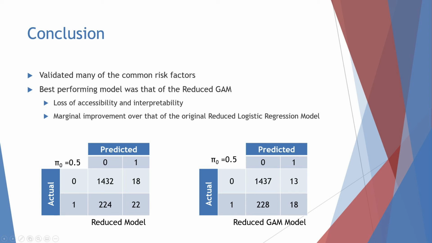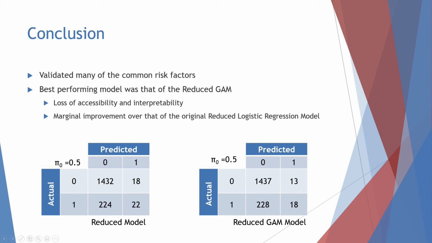I'm convinced that the predictive accuracy gained from those more complex models is not entirely worth the loss of accessibility or the interpretability. For instance, with the original reduced model, all that was necessary was transforming the coefficient to gain inference of the effect of the parameter. That same ease of use is simply just not available for models like the generalized additive model.